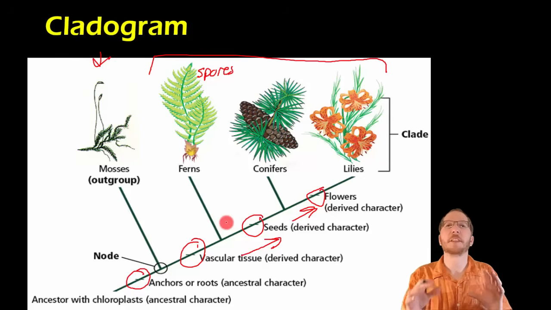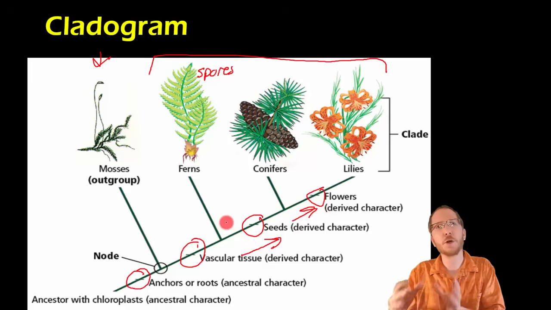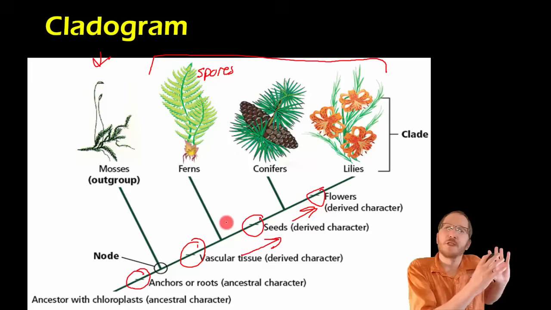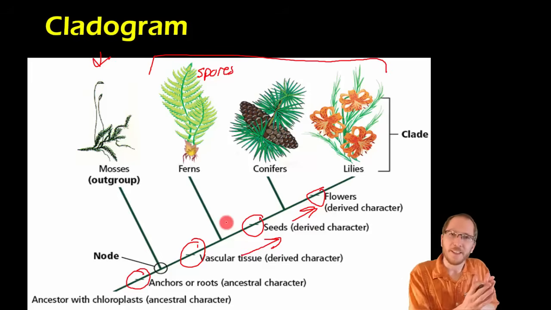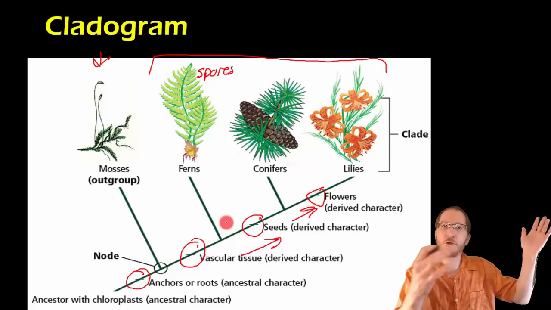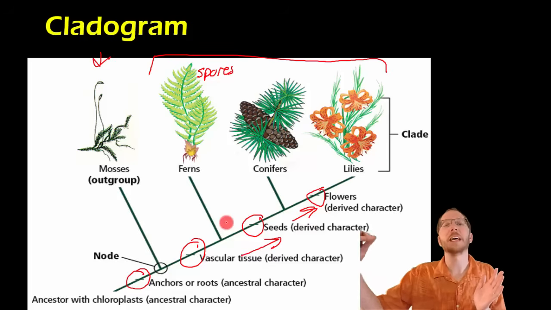But with a cladogram, it's very clear exactly what you think defines the difference between one group and the next. And it also tells a great story about the chain of these derived events as we get a new derived character followed by a newer derived character and another, so that ultimately by the end you have organisms that have many derived characters all within their group. So it shows us this great chain of events where we get some organisms that keep doing what they're doing. They don't change to have the new derived character, whereas there's a separate group that does, and then it continues on and on and on.